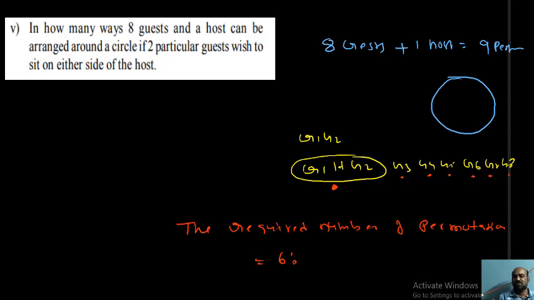That is not mentioned. These 2 particular persons on either side of the host can change their places. G1 and G2 can change their places in 2 factorial ways. That's why 6 factorial into 2 factorial, that is 720 into 2, that is equal to 1440 ways you can arrange so that 2 particular persons are on either side of the host.